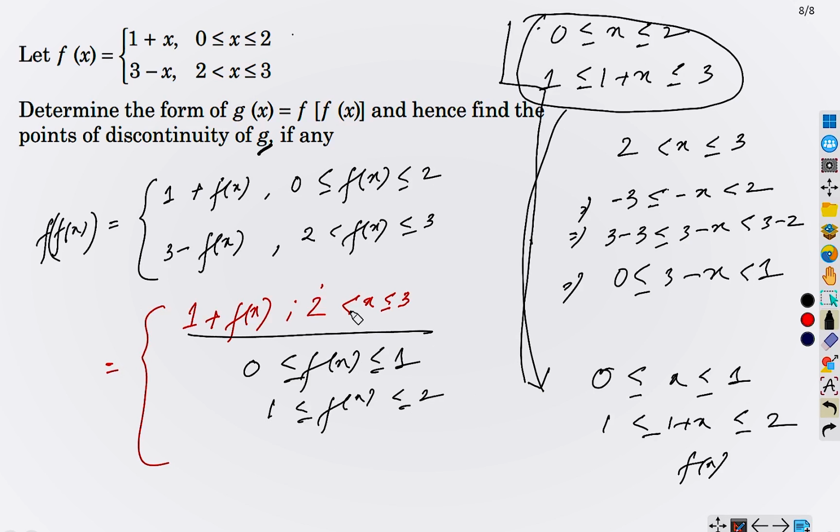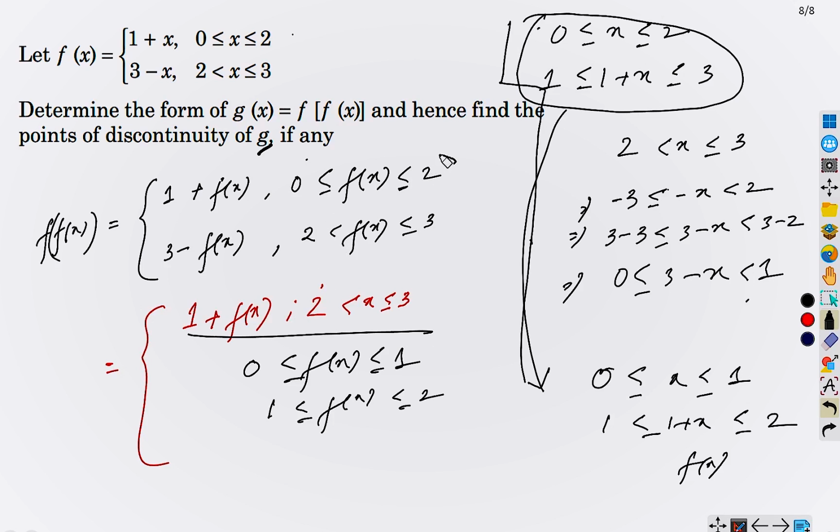From here to here, I am repeating it once again so that you can understand, because later on I will do it rapidly, I will not explain. So understand this once again, I am repeating it, okay? So see, I will start from the beginning. See, when x is from 2 to 3, what is happening? When x is from 2 to 3, our definition of fx is 3 minus x, right? And from here we obtain that fx, 3 minus x, that is fx varying from 0 to 1. When x belongs to 2 to 3 in this interval, fx varying from 0 to 1. So when x is from 2 to 3, fx is 0 to 1, correct?